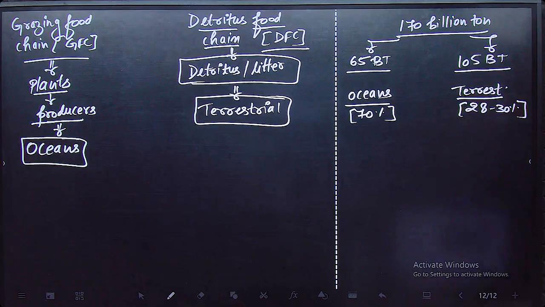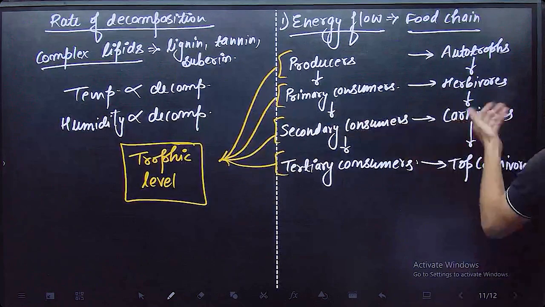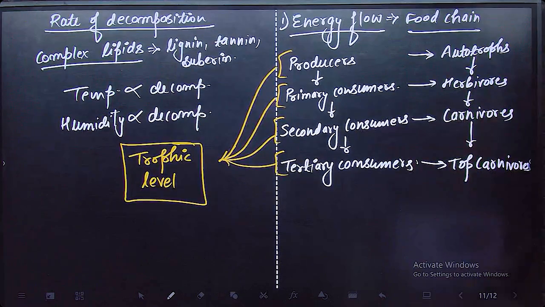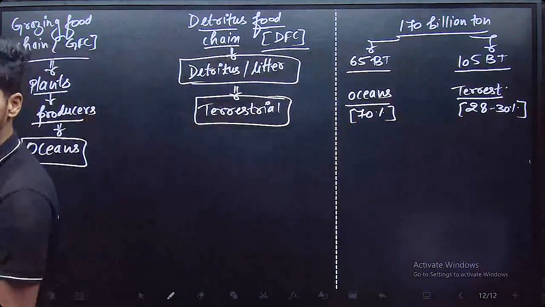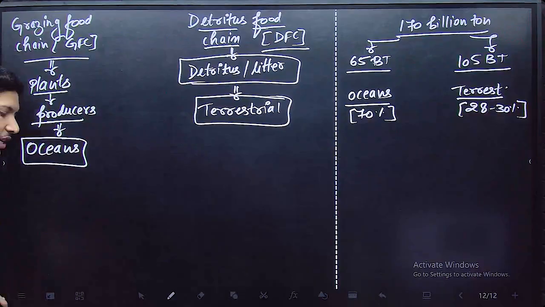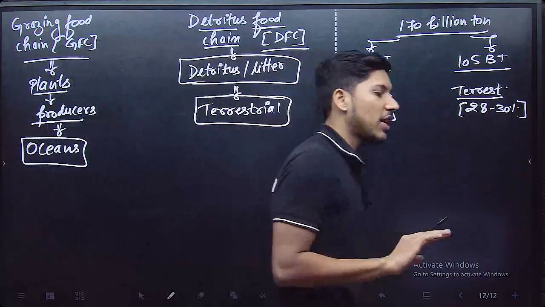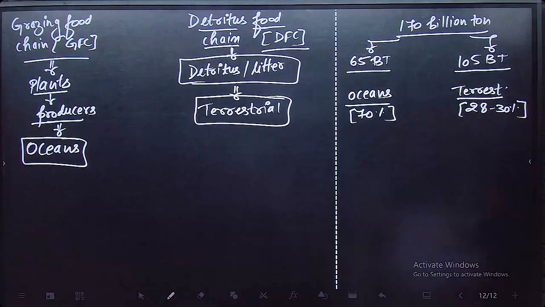Where will tiger and lion come? Tigers and lions are carnivores, so they will come here, or else they can come in the tertiary consumers. Yes, plants are present in the terrestrial ecosystem, but there are algae present in oceanic ecosystems also. So it doesn't mean that oceans contain only water. Oceans contain algae also, which are able to produce many things.